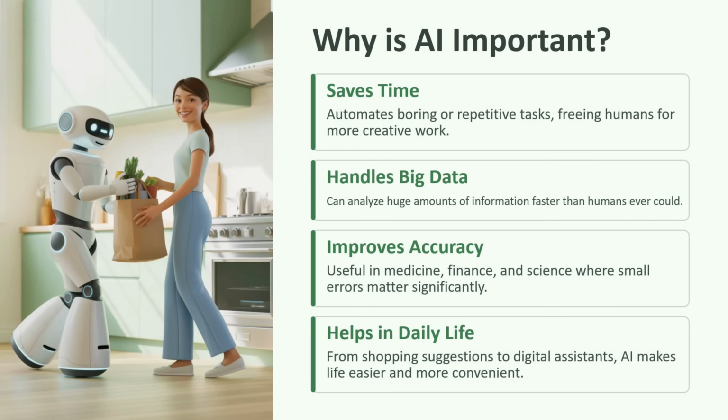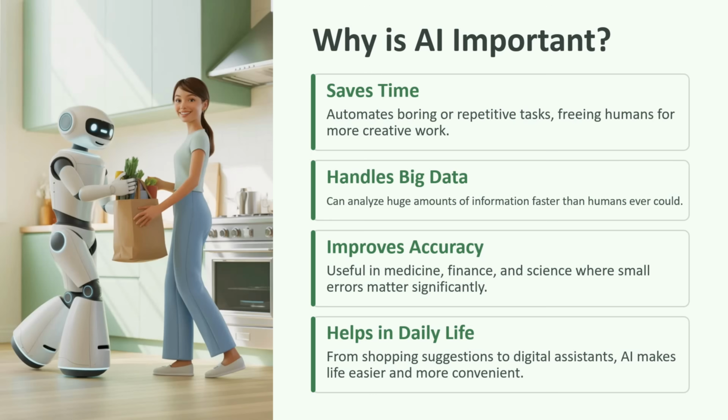Why is AI important? First point is it saves time. AI can automate boring or repetitive tasks, freeing humans for more creative work. Second point is it handles big data. AI can analyze huge amounts of information faster than humans ever could. Third point is it improves accuracy. AI is useful in medicine, finance, and science, where small errors matter significantly. Fourth point is it helps in daily life. AI can do shopping suggestions, and AI can act as a digital assistant, and AI makes life easier and more